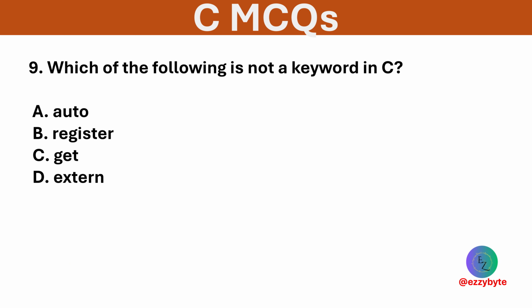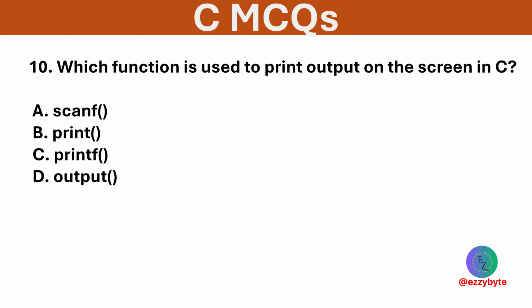Which of the following is not a keyword in C? The options are auto, register, get, and extern. Option C is correct. Get is not a keyword. Others are storage class specifiers. Which function is used to print output on the screen in C? The options are scanf function, print function, printf function, and output function. Option C is correct. Printf function is used to display output.